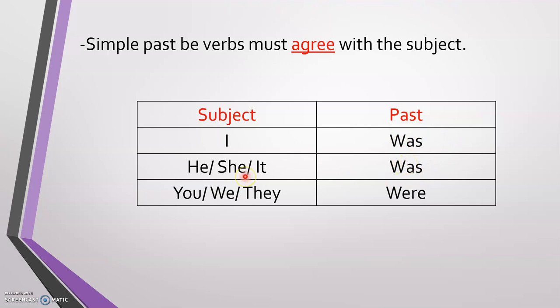If I have the pronouns you, we, they, or a plural noun, for example the children, the kids, the tables, the books, we use the verb to be were instead.